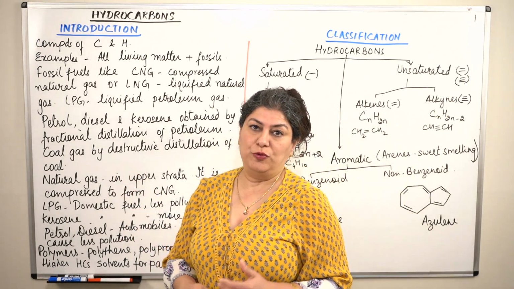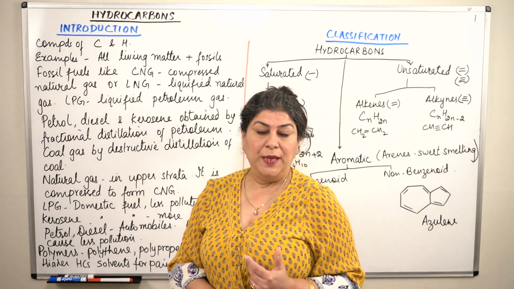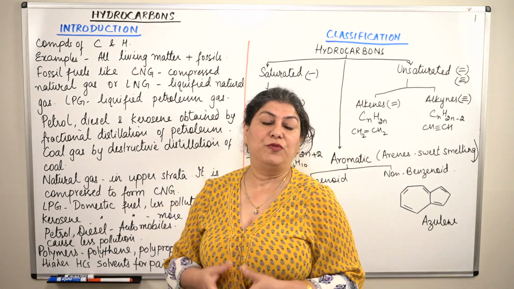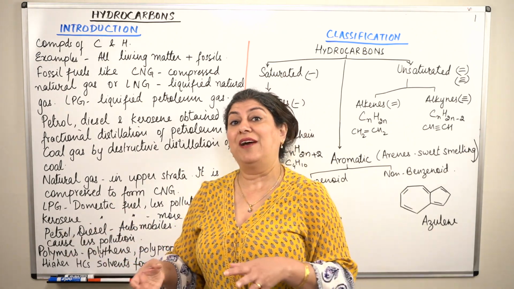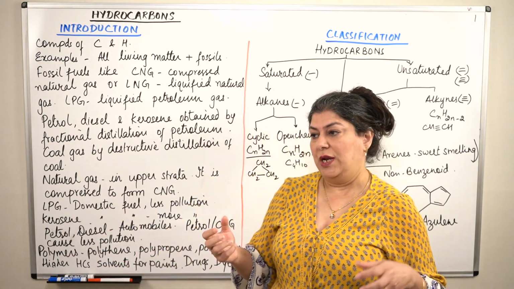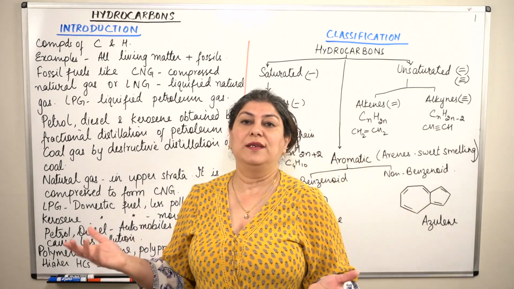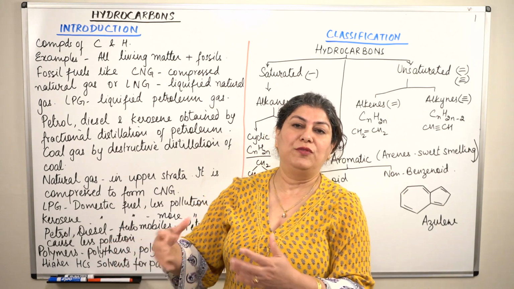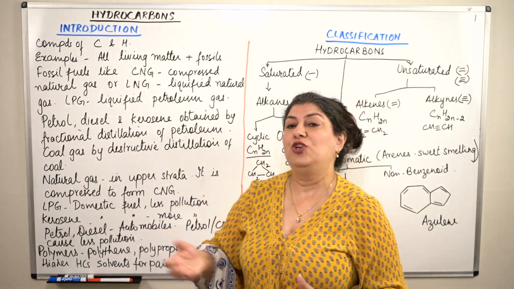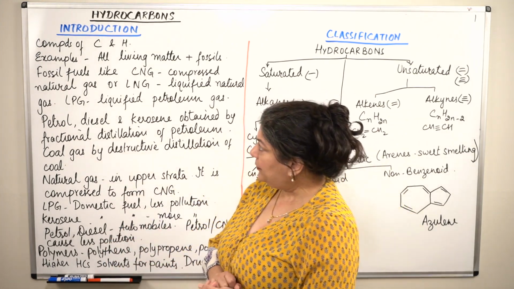So what are the fossil fuels? You have petroleum and coal. These are the fossil fuels which are buried under the crust of the earth, and they have to be drilled out. Like oil has to be drilled out, and for coal you have to go through caves, you have coal mines, you mine the coal out.